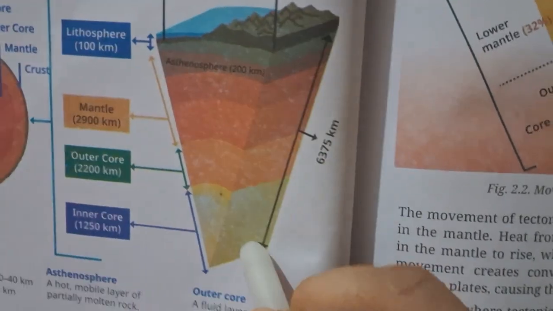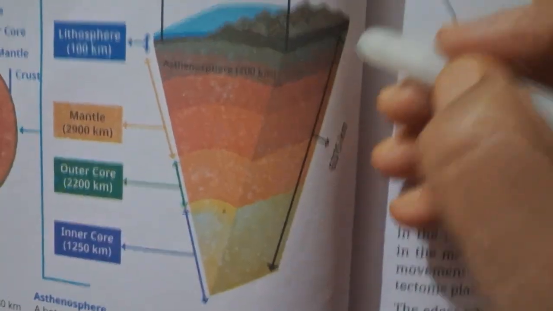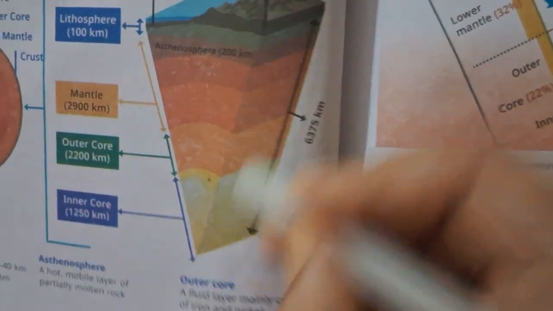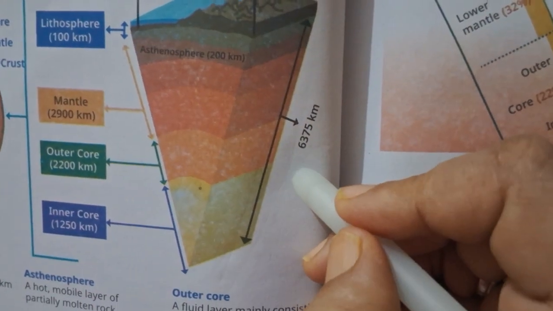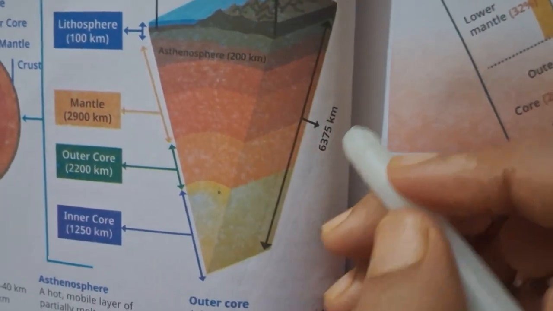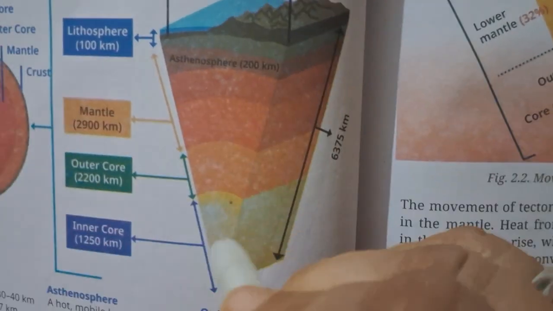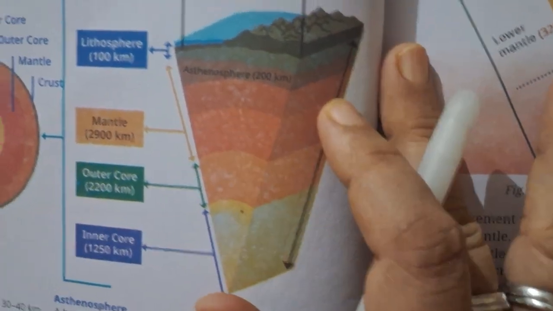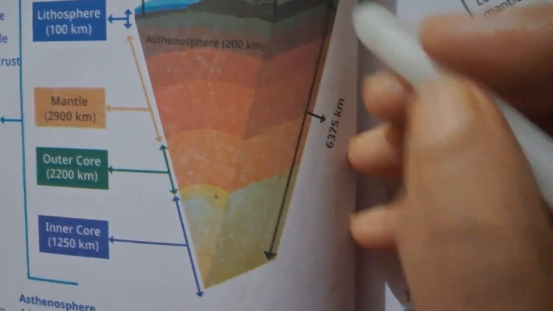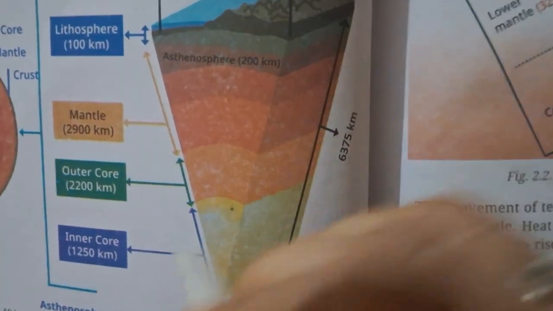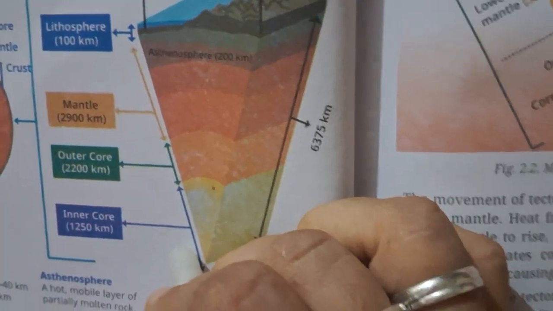If we try to reach the center of the earth, we have to cover this length. You can imagine, 6375 kilometer is not just 1 or 2 kilometer. It's more than 6000 kilometer we need to cover.